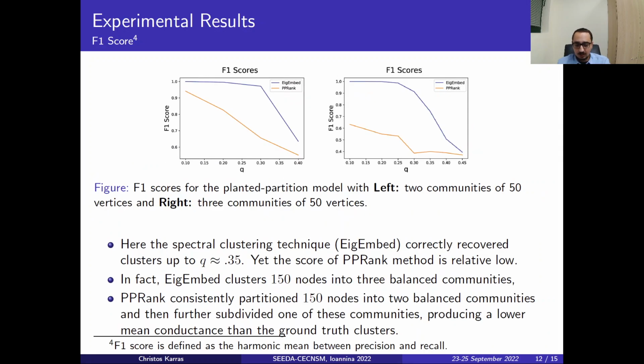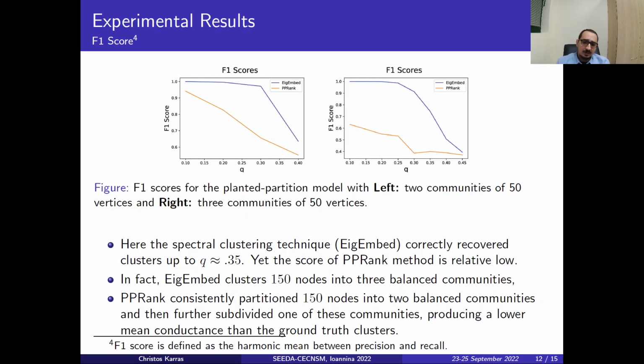Moving on to the second metric, which is the F1 score, the harmonic mean between precision and recall. On the left-hand side, we have two communities of 50 vertices, and on the right-hand side, we have three communities of 50 vertices.